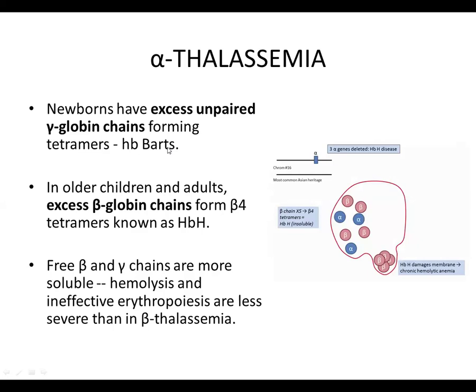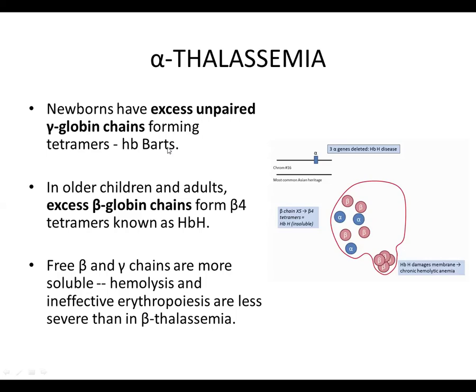Now, newborns who have excess unpaired gamma globin chains form gamma tetramers, which are called hemoglobin Bart's. In older children and adults, the excess beta globin chains form tetramers, which are called hemoglobin H. And free beta and gamma chains are more soluble. Therefore, hemolysis and ineffective erythropoiesis are less in alpha thalassemia as compared to beta thalassemia.